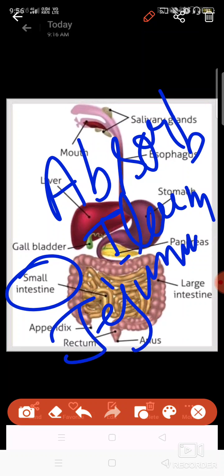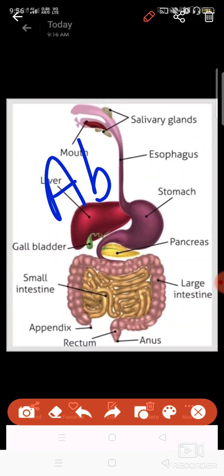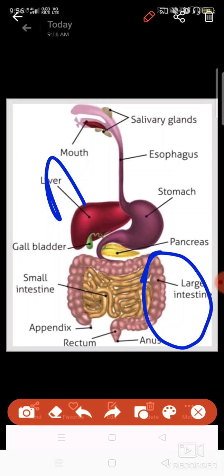So these two parts of the small intestine are helpful in the absorption of the nutrients. And one more thing, water, other nutrients and salts are absorbed in the large intestine also. So these two or three are the organs of absorption in human beings.